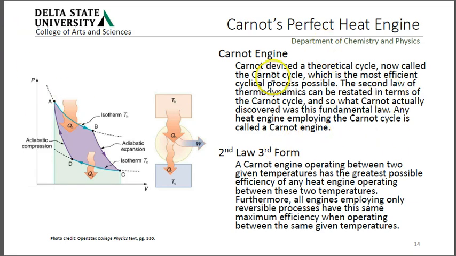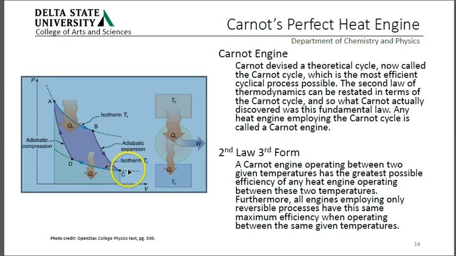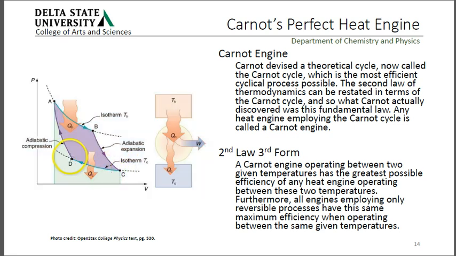So in the Carnot cycle, our most efficient cycle, we have heat coming in during an isotherm, that's a constant temperature expansion. We have an adiabatic expansion, where there's no heat flow, and then heat flows out along another isotherm, from C to B, and then we have another adiabatic compression, meaning no heat is going in or out as we compress. And this is our Carnot engine.